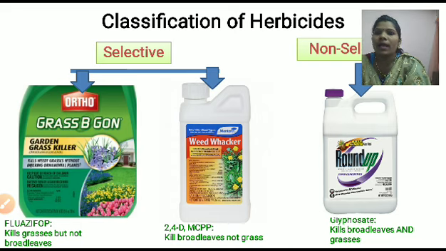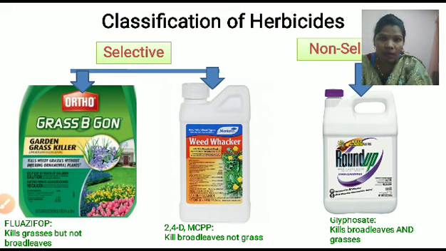Let me explain. There are two pictures, two types of chemicals. First, the selective. An example of a selective herbicide is fluazifop, which is useful for killing the grasses but not the broadleaves. The second example of a selective herbicide is 2,4-D. This is useful for killing only the broadleaf, not the grasses.